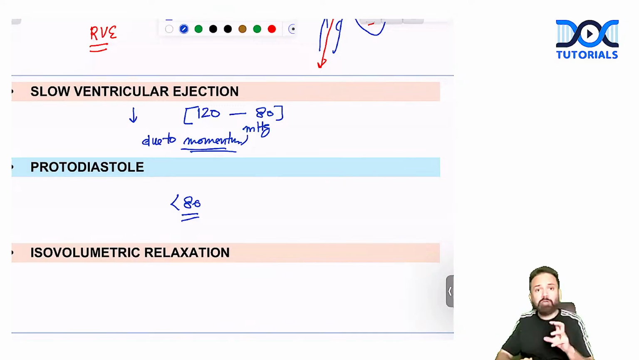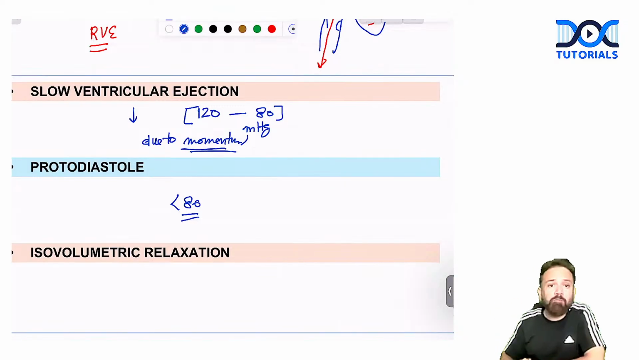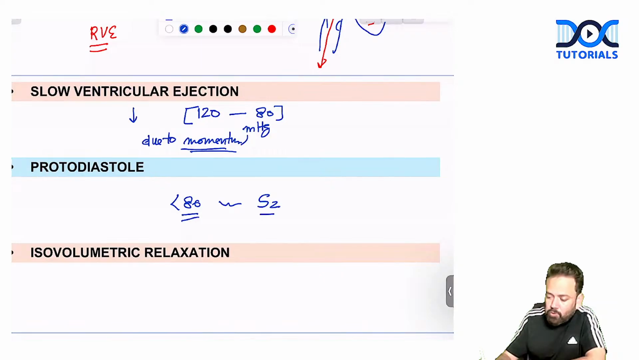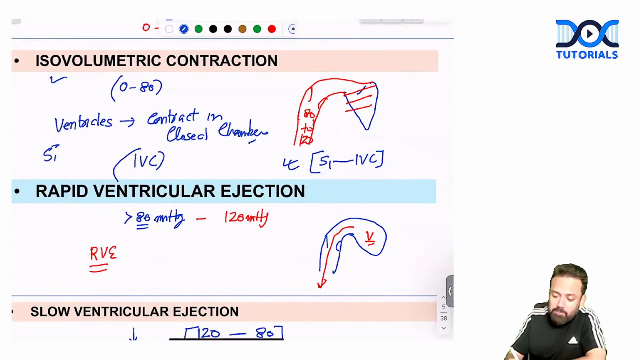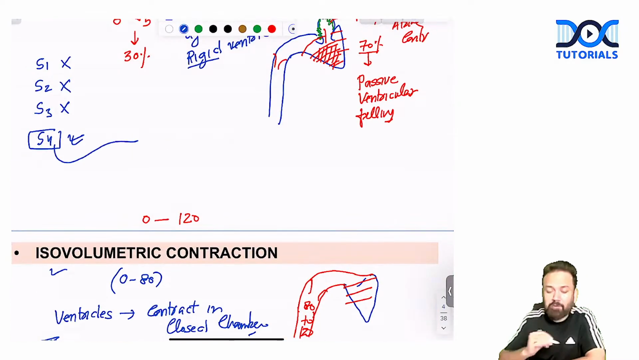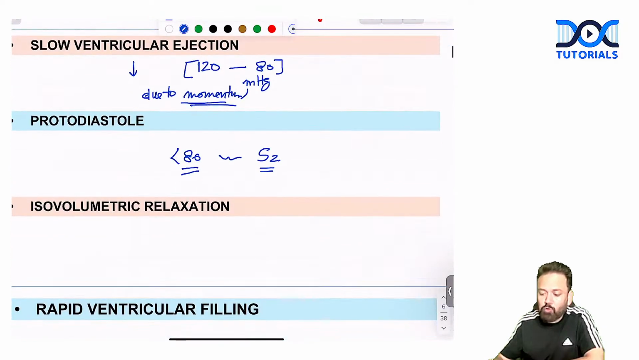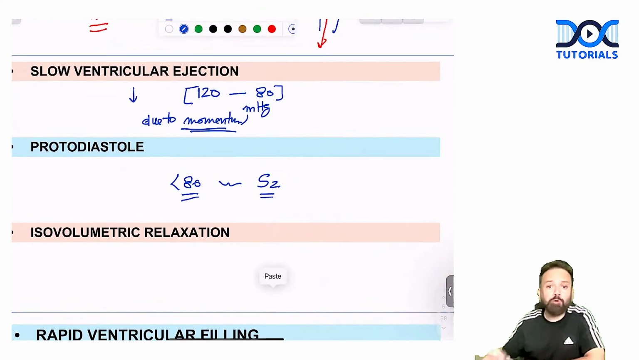From 120 to 80, slow ventricular ejection. But as pressure becomes less than 80 mm of Hg, the aortic valve is going to close completely, producing the heart sound called S2. So S1 was before IVC. Never forget S1 was before IVC. S4 was due to atrial contraction, and now coming to S2. S2 is due to pressure drop from 120 to 80. So as it became 80 mm of Hg, automatically it is going to close.